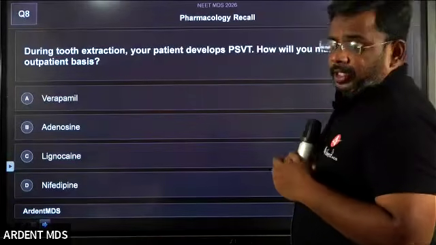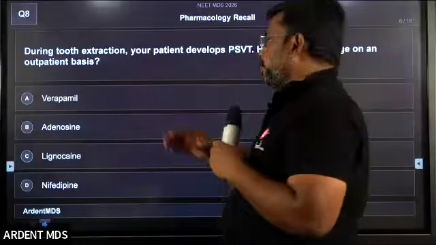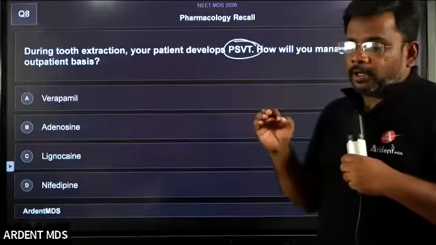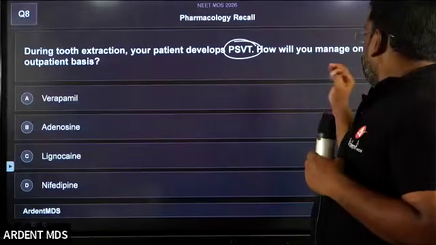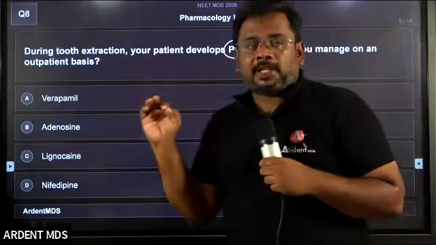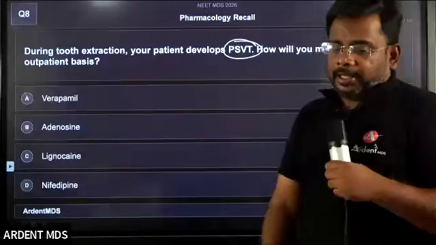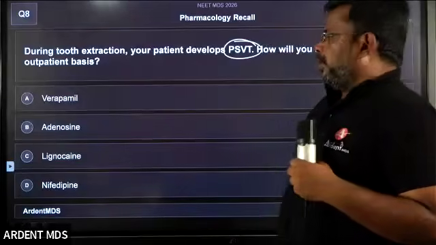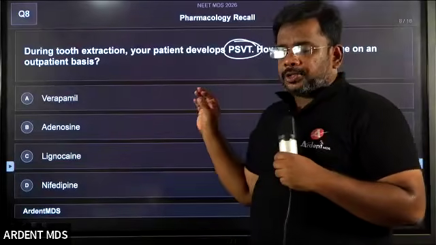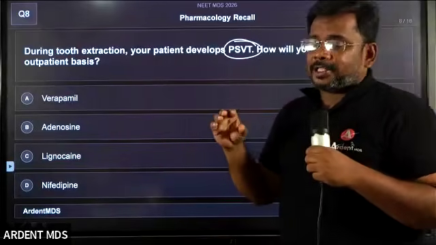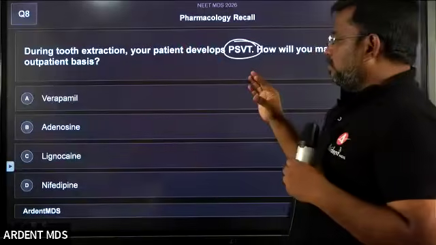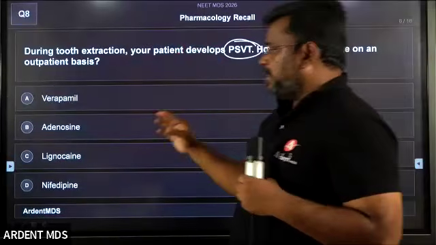During a tooth extraction, your patient develops PSVT. PSVT is paroxysmal supraventricular tachycardia. How will you manage it on an outpatient basis? That is the question. Very good question. This is actually an old question, and students have studied it many times. What is the drug for paroxysmal supraventricular tachycardia?